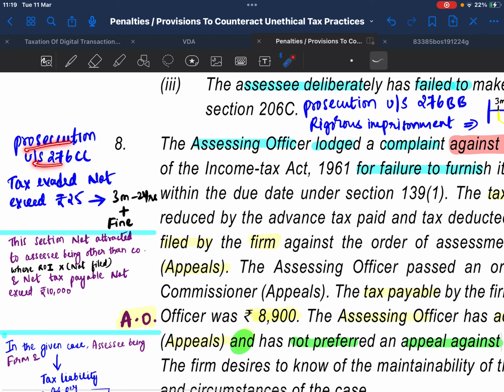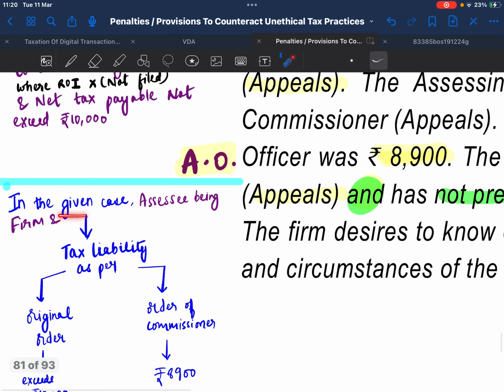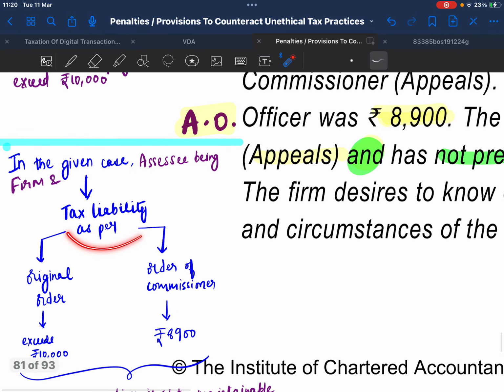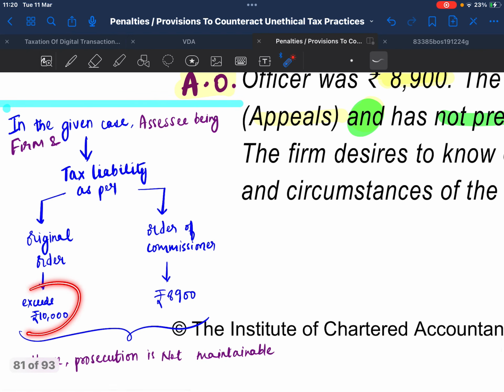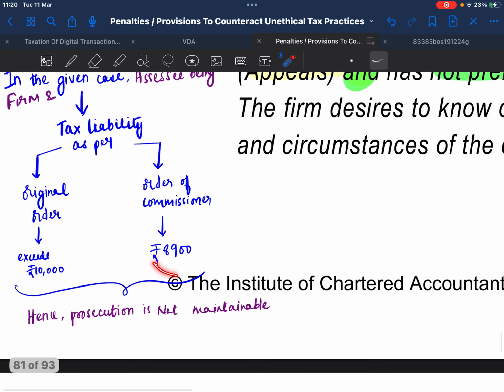Solution. Prosecution under section 276CC: tax evaded not exceeding 25 lakhs, rigorous imprisonment is 3 months to 2 years plus fine. This section does not apply to SSC being other than a company where ROI is not filed and tax payable does not exceed 10,000. In the given case, KLM being a firm, the tax liability as per the Commissioner's order is 8,900, which is less than 10,000. Hence, prosecution is not maintainable.